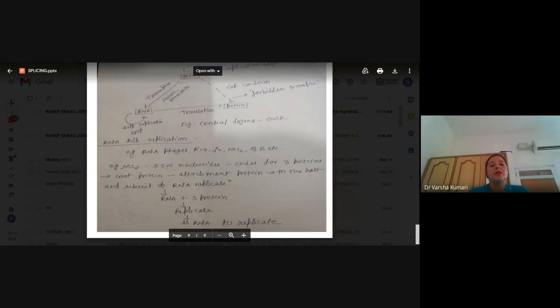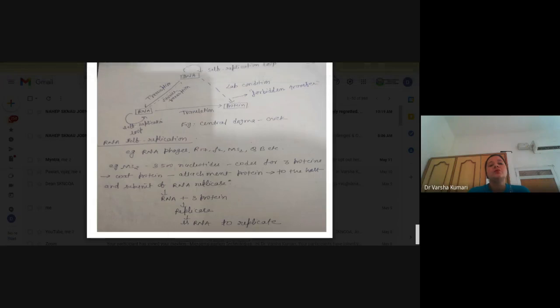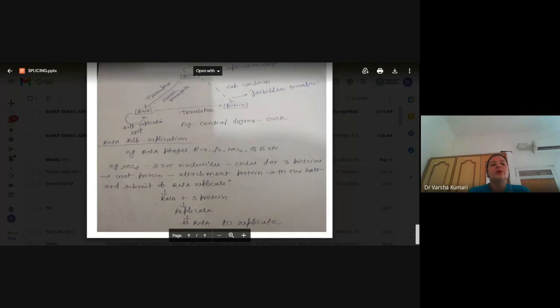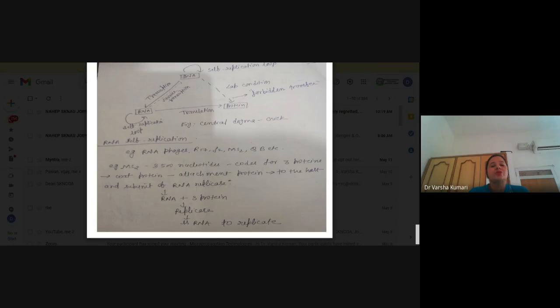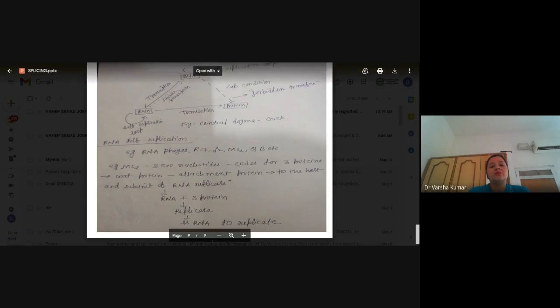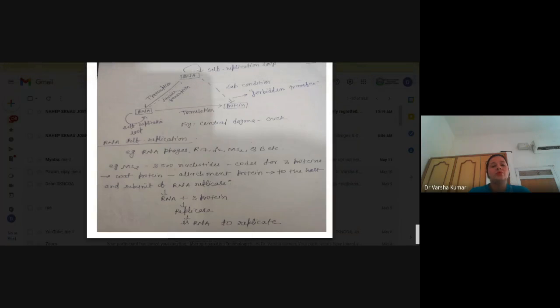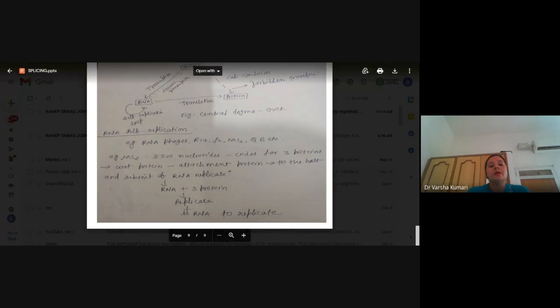Now here you can see the diagram of the central dogma. Here there is a triangle. DNA is transcribed into RNA, and RNA is translated into protein. DNA has the ability of self-replication, and RNA has the ability of self-replication only sometimes. Here you can see the example of RNA phages: only in some of the phages can the RNA self-replicate, otherwise it is not a thumb rule. And then this RNA is translated into the protein.